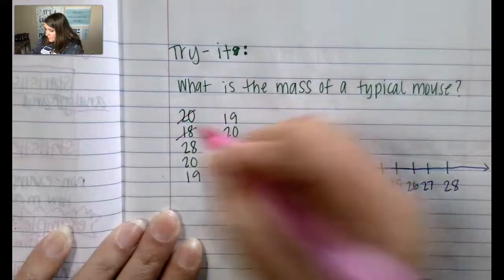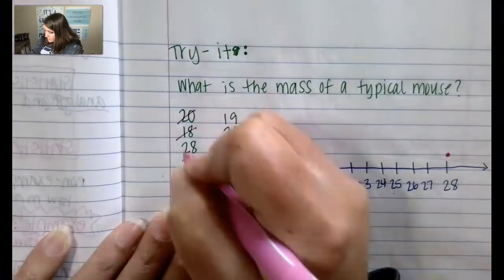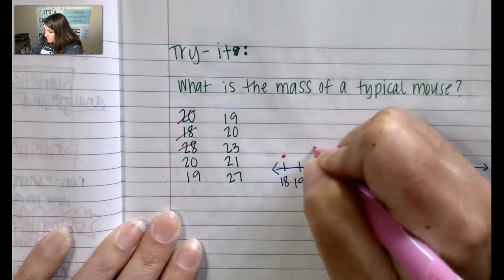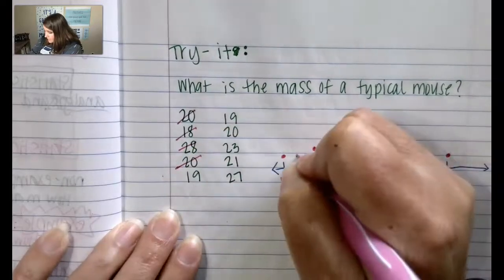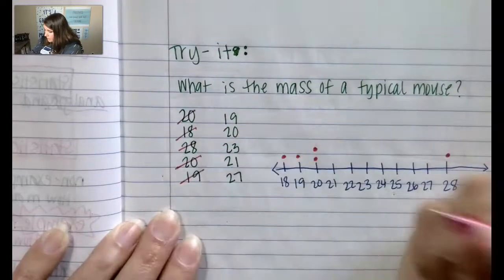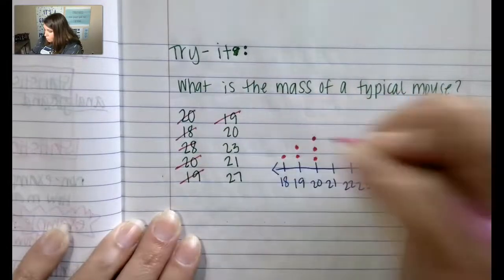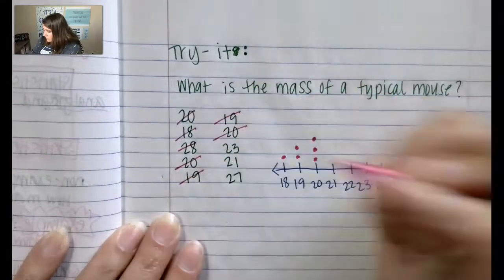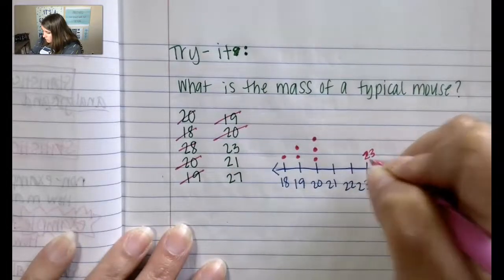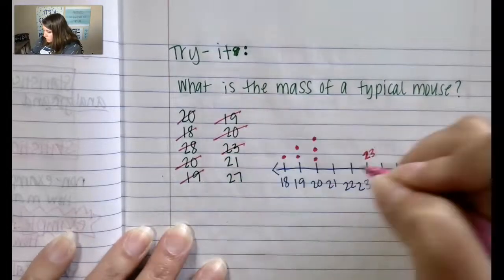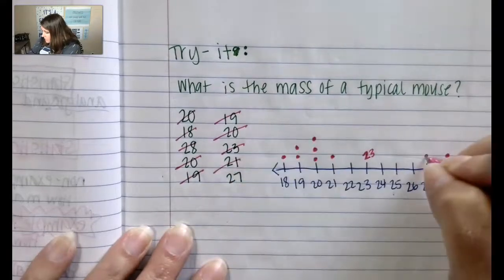The next one is 18, and then 28, another 20, so we're going to stack that right on top. 19, another 19, another 20 gram mouse. We have a 23. Ooh, look at 23. A 21 and a 27.